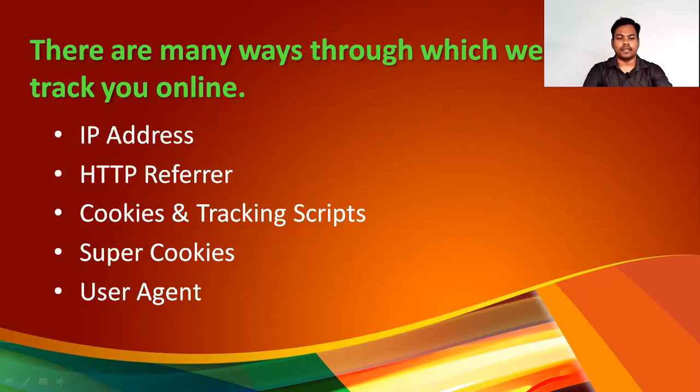Using your IP address, through your HTTP referrer, cookies, tracking scripts, super cookies, user agents. We will see all this one by one. What are these ways through which websites track us, and we will also see what the measures are to protect ourselves from being tracked.